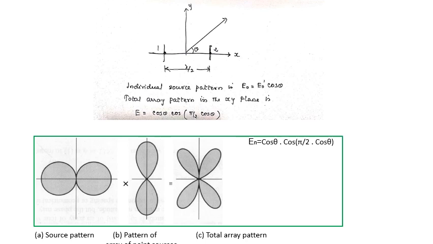Now we can apply pattern multiplication to get the resultant radiation pattern. As per the rule, we have to multiply the radiation pattern of the individual source by the group pattern. The first diagram is the radiation pattern of the individual dipole antenna, which is vertically oriented. Any vertically oriented antenna will have the maximum direction along the array axis. This is multiplied by the group pattern, which we are familiar with. When these two are multiplied, we get the resultant radiation pattern like this.